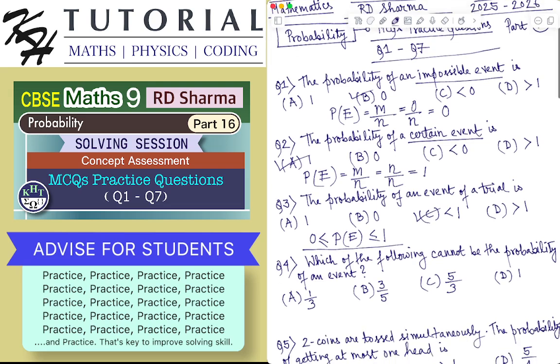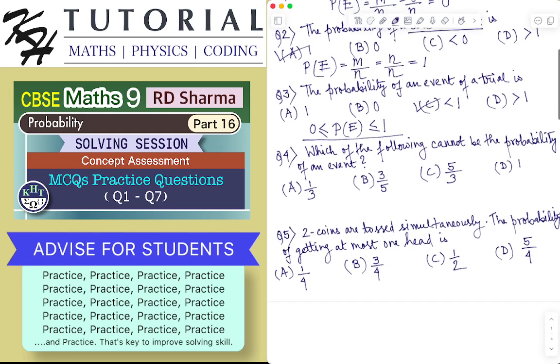Okay, let's see question number 4. Which of the following cannot be the probability of an event? We know that the probability of any event is always greater than or equal to 0, and it is always less than or equal to 1. So 5 by 3 is greater than 1. So definitely 5 by 3 cannot be the probability of an event. So C is the correct choice.